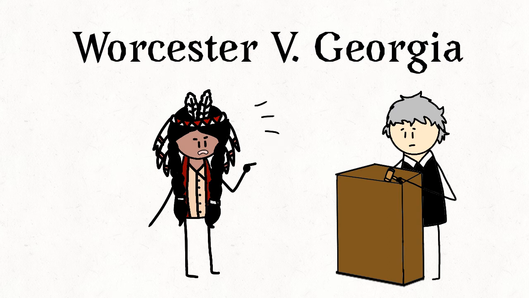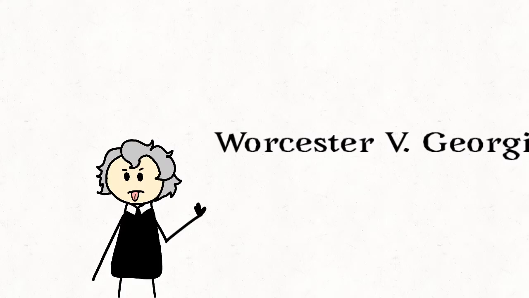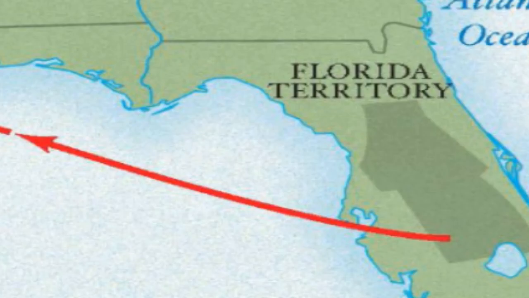During Jackson's presidency, the trial of Worcester versus Georgia was a court case that declared that the U.S. could not impose regulations on the Native American land. Jackson ignored this ruling and created the Trail of Tears, which forcefully moved the Cherokee from Florida, a place with nice fertile soil, to a reservation in Oklahoma, a place with dry and nutrient-insufficient land.